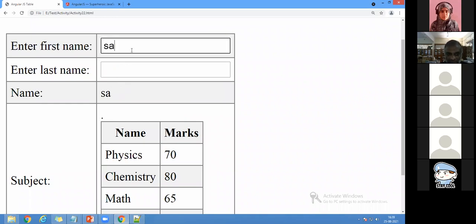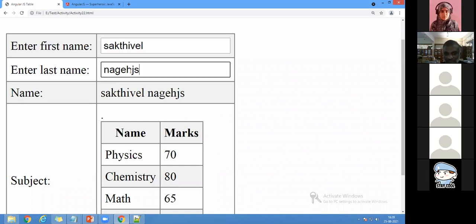Now I'm going to write here. And you can see the same concept you have done in the first exercise, Activity 1, the same thing. I'm coming with an activity, I think it is 22, with the table format, I'm bringing here so that it may look good. So whatever you want, you can write here. Anything if you want. So only the 2 text boxes here.